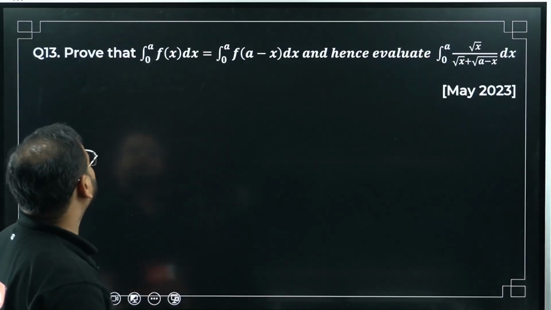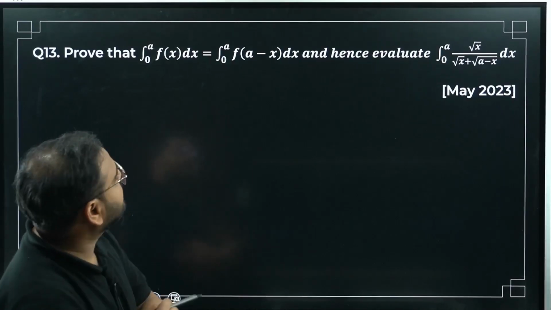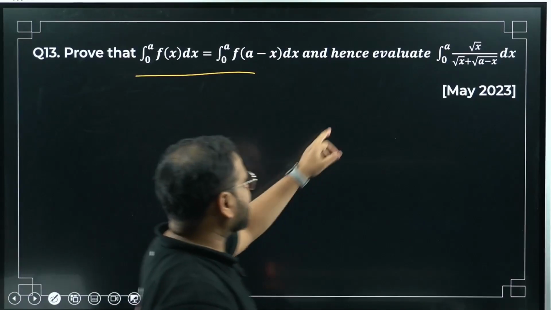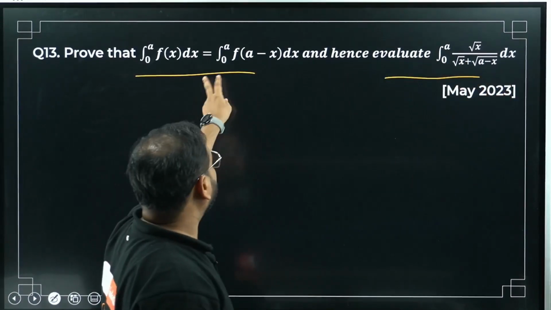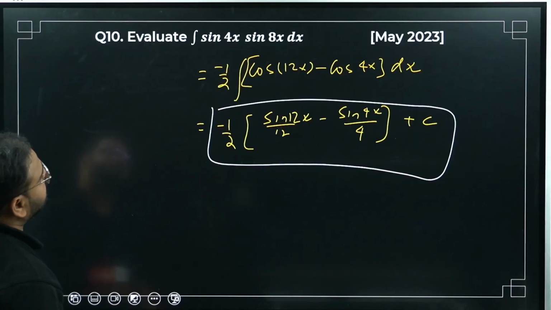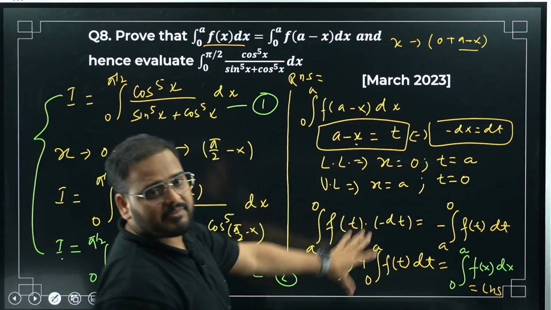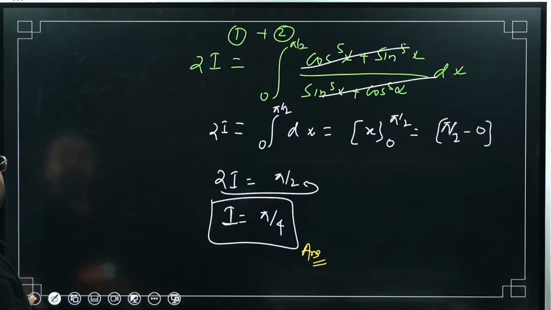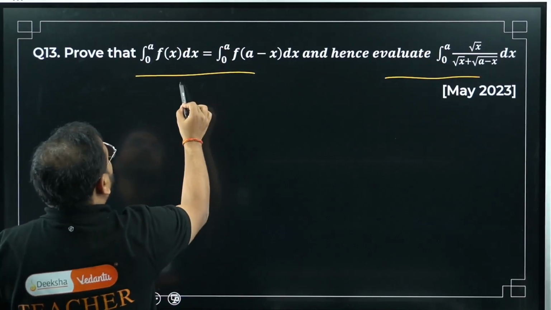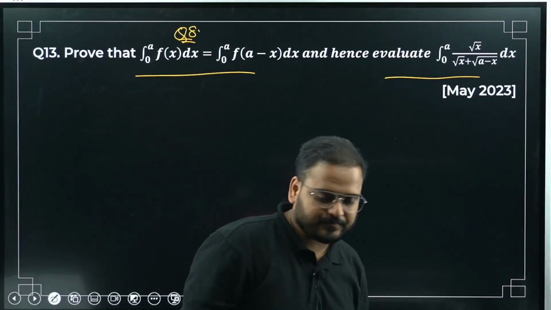Question number 13. Prove that the integral from 0 to a of f(x) dx is equal to the integral from 0 to a of f(a minus x) dx. I've done this property, the sum of the limits minus x, in one of the questions. Same derivation, I've done it for question number 8. Please check. I'll do the second part.